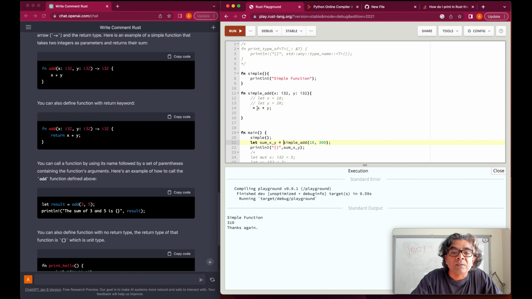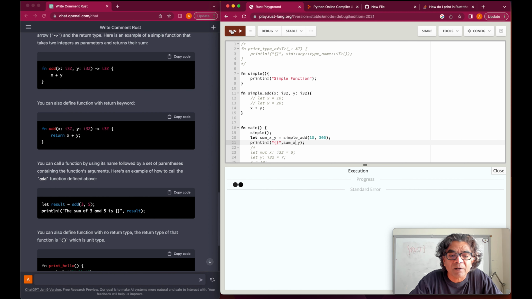It means that this x plus y value has to be returned out. So we need to say here x plus y, the way it is defined here. So now let's see what happens if we define it here. We are passing the value. We are expecting that some variable is going to store the return of this, and then it's going to print here. Let's see where the errors are.